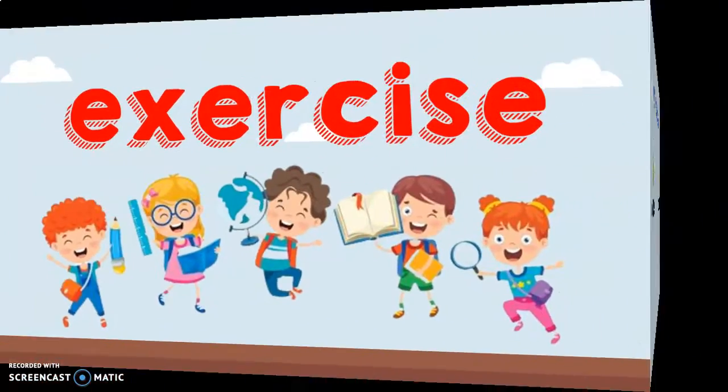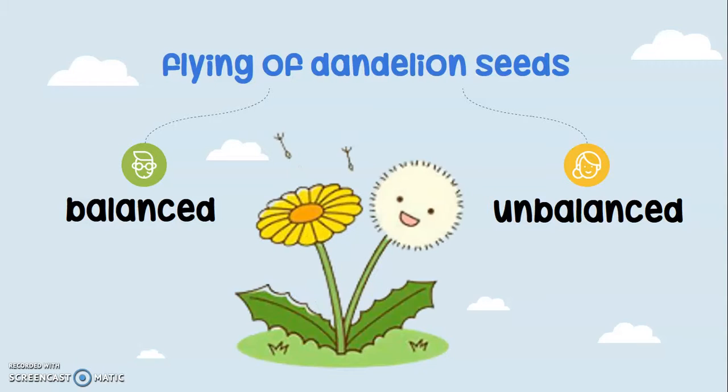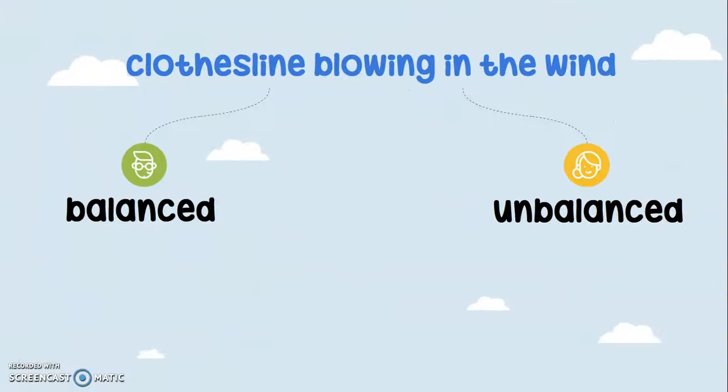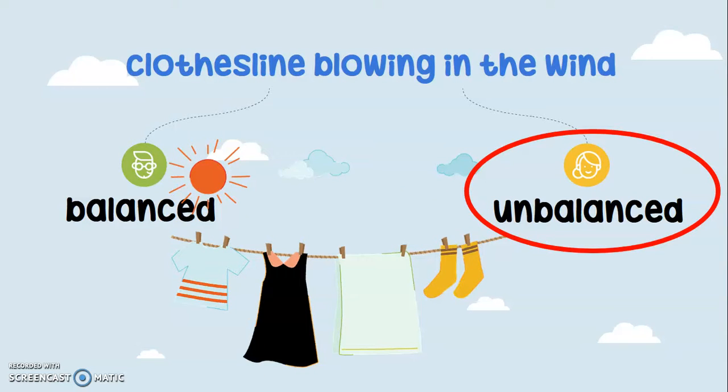Let's exercise. Okay, they are flying the seed of the dandelion. So, is it unbalanced or balanced forces? Good. This is unbalanced forces. What about the clothesline blowing in the wind? Yes, this is unbalanced forces because the clothesline is moved.